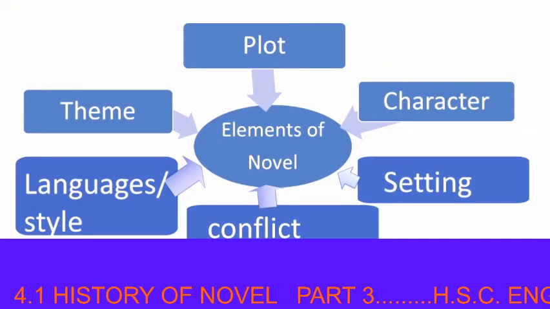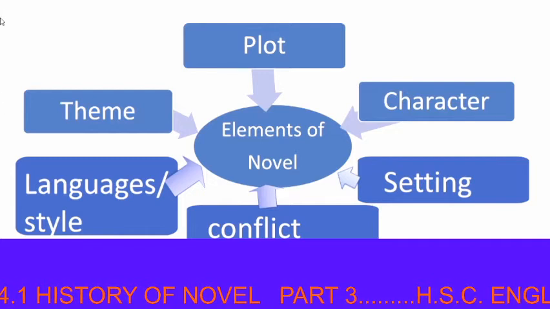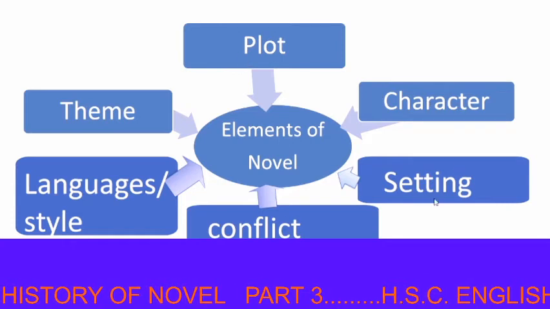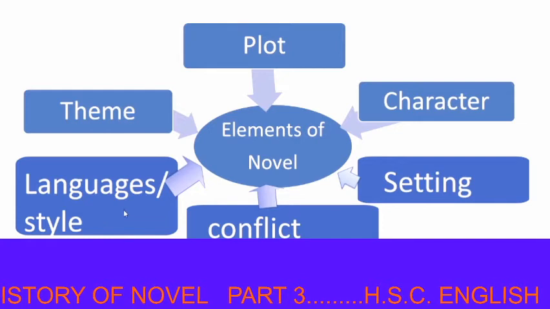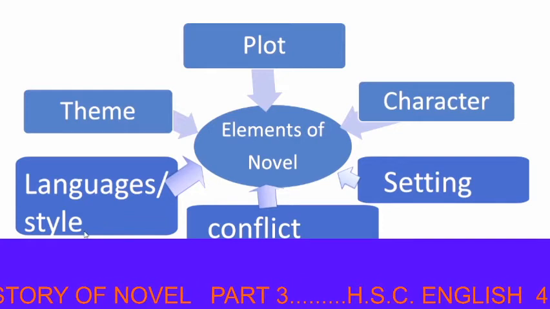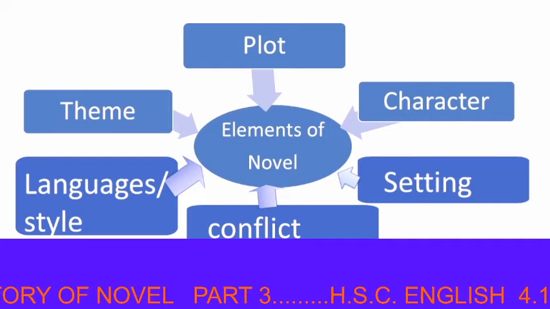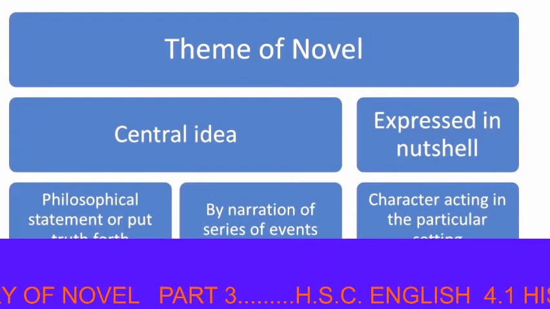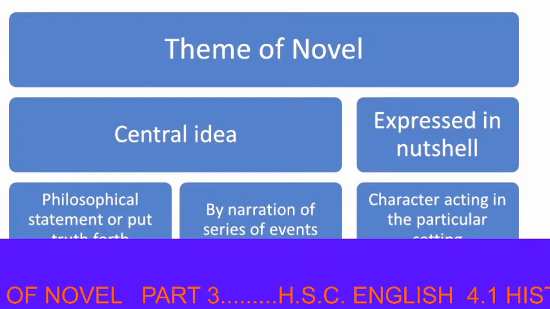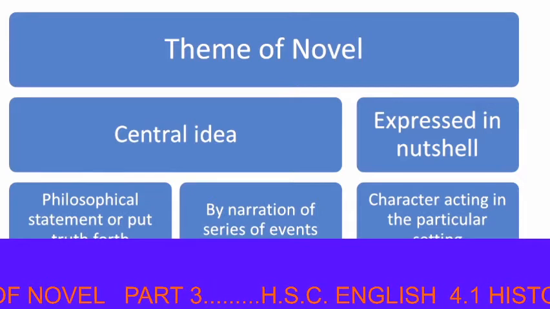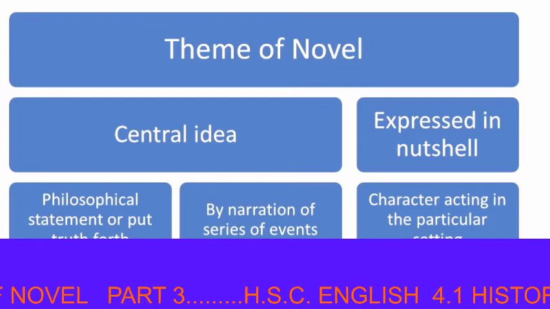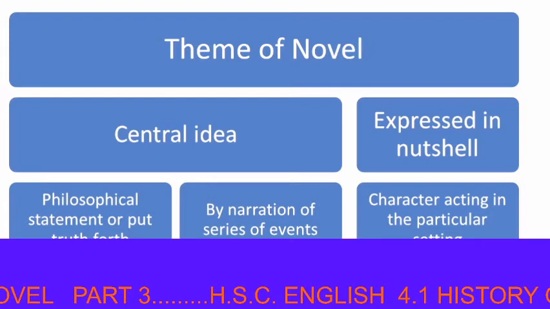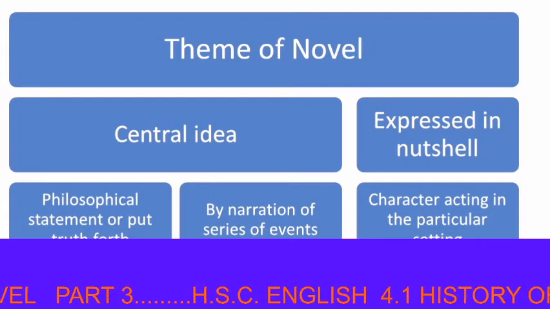What are the elements of novel? Elements of novels are theme, plot, character, setting, conflict, language or style. Theme of novel: theme is the central idea in the novel which can be expressed in a nutshell. It is a philosophical statement or a truth which the writer has put forth through the narration of the series of events in the story and characters acting in the particular setting.